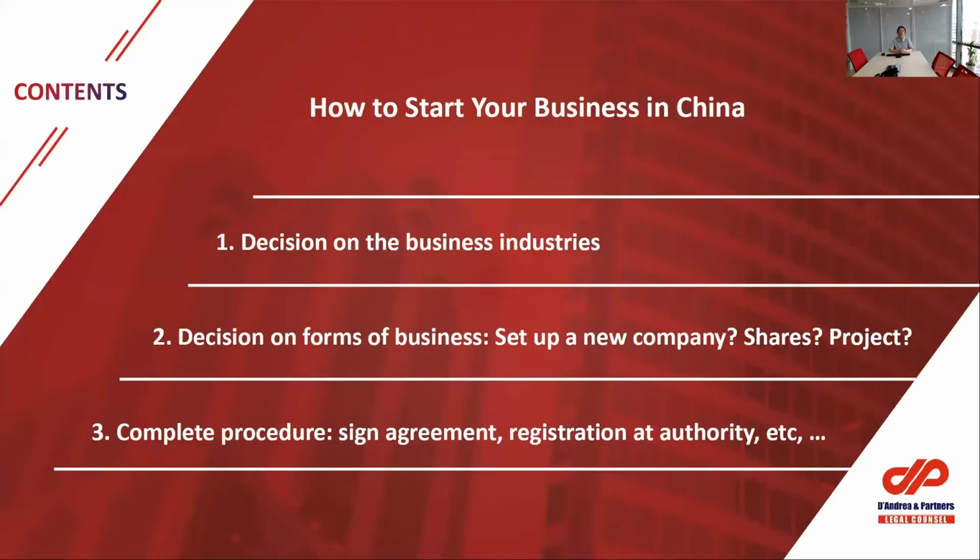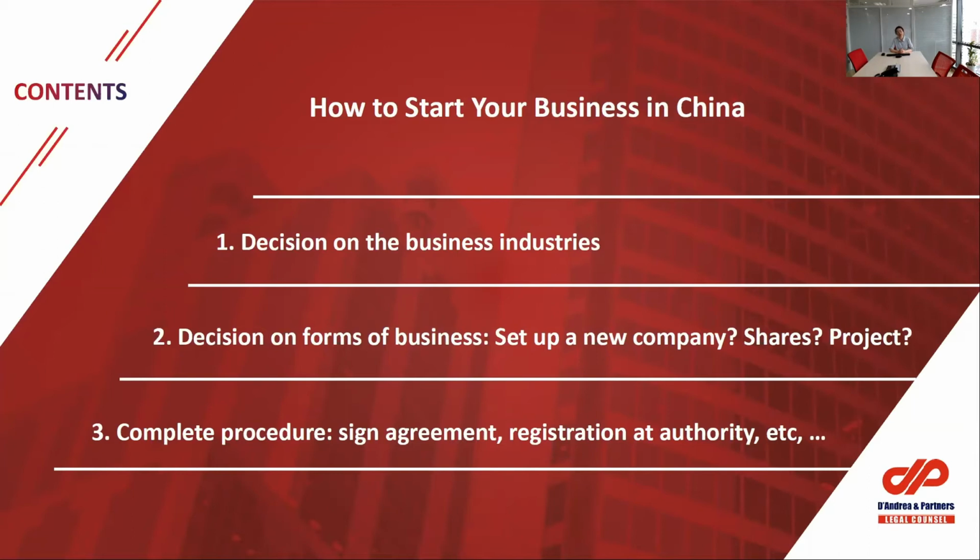So basically, if we are talking about starting your business in China, I would generally recommend 3 steps. Firstly, we decide what kind of business we're going to do, for example, what kind of industries, what kind of areas, and what kind of cities we're going to invest in. Secondly, we decide what form of business. For example, we set up a new company by ourselves, or we cooperate with a Chinese company to set up a new company, or we just purchase certain shares from a Chinese company, or we invest in certain projects.